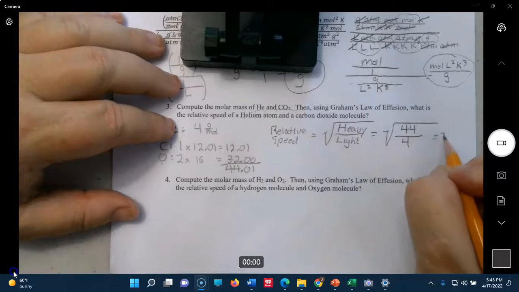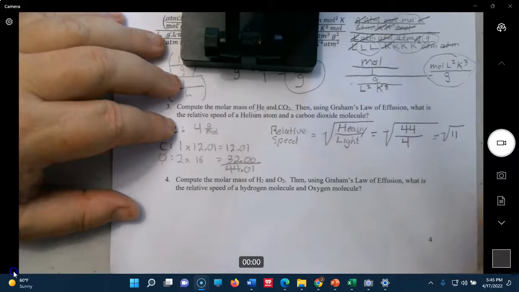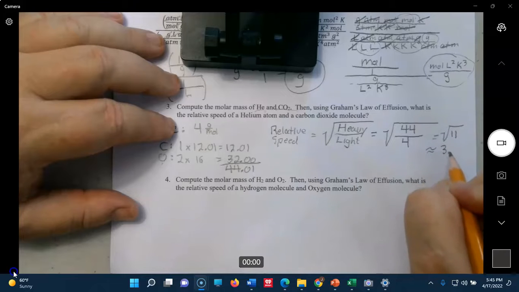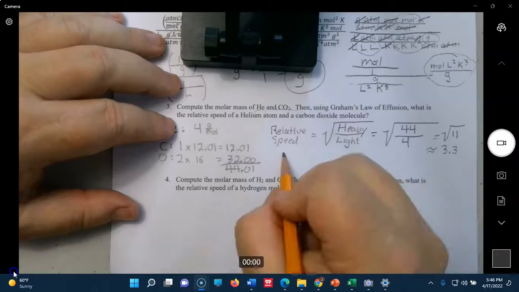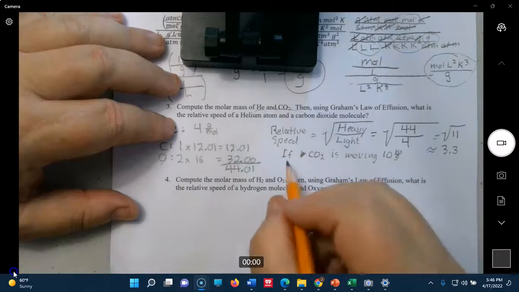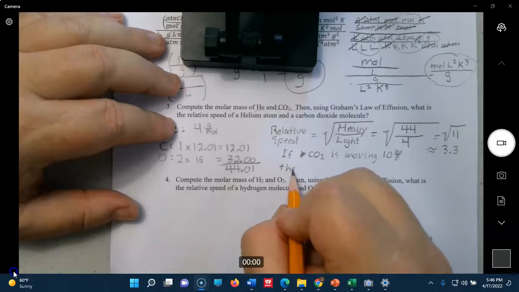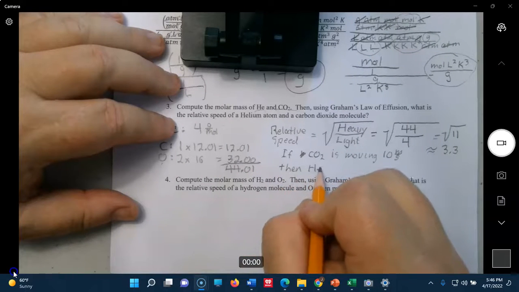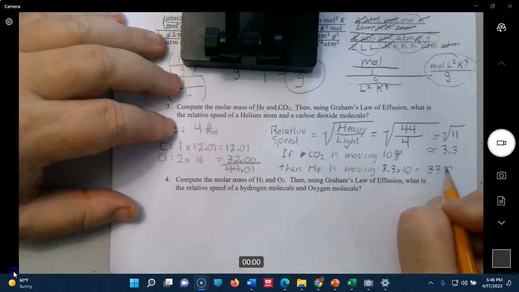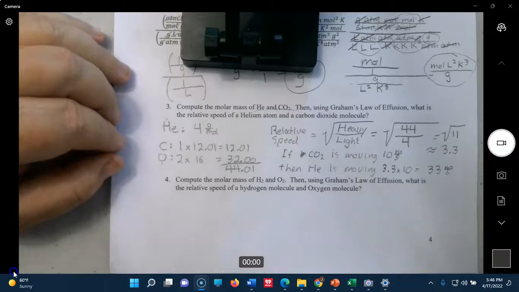And that gives you the square root of 11, and that's approximately equal to 3.3. So for example, if CO2 is moving 10 meters per second, then helium is moving about 33 meters per second, 3.3 times faster. Okay? And that's how you do that.